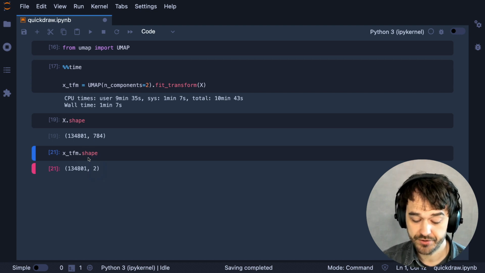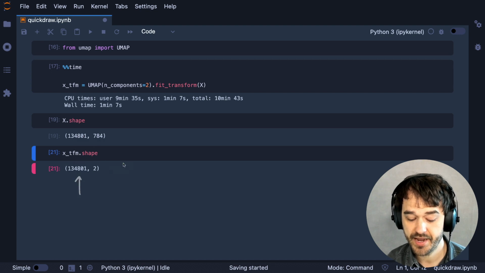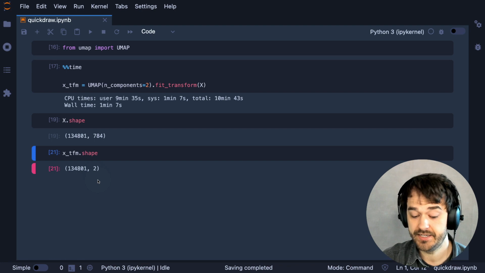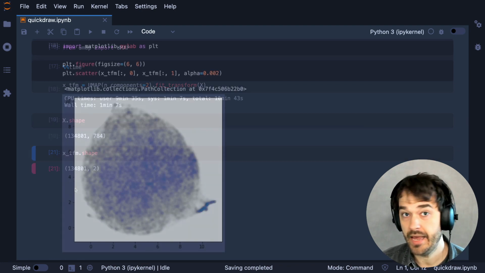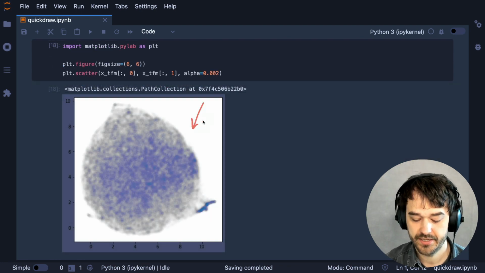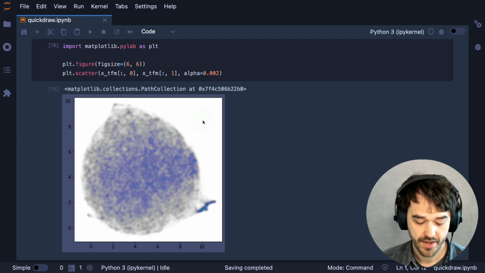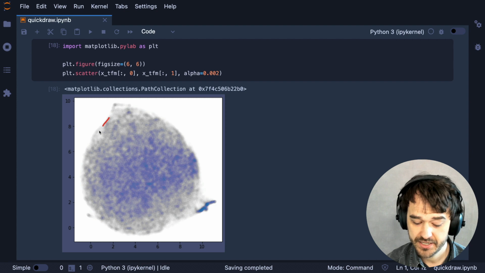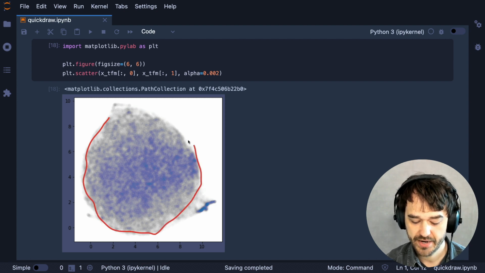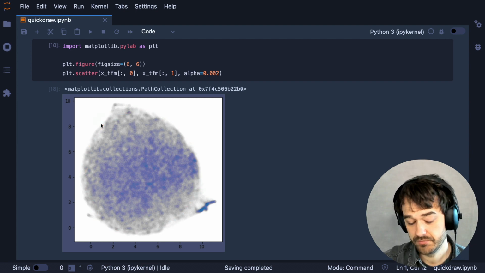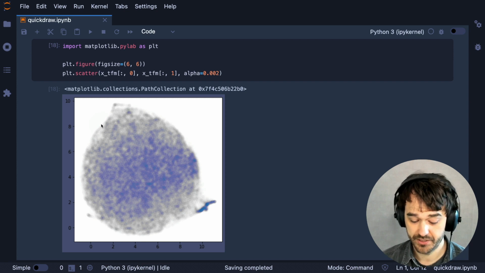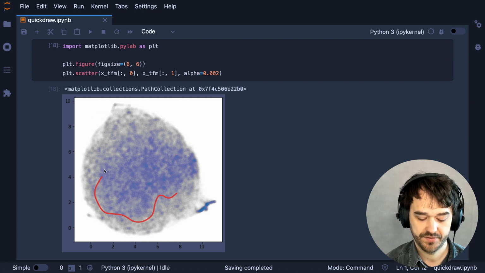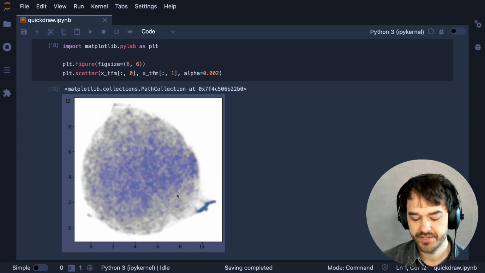And what I can now do, because this is basically just an array with 2 columns, is plot them in a scatter chart. And when I do that, this is what it looks like. There's interesting things when you look at this. For starters, we do see that there is indeed, in general, quite a big blob over here. So that is something that you would expect. These are probably lots of similarly drawn Eiffel Towers, I guess.